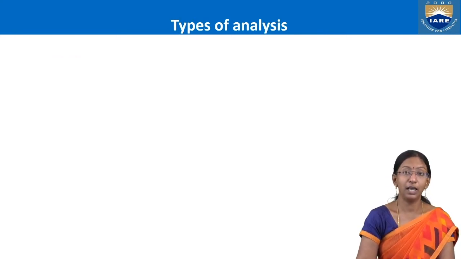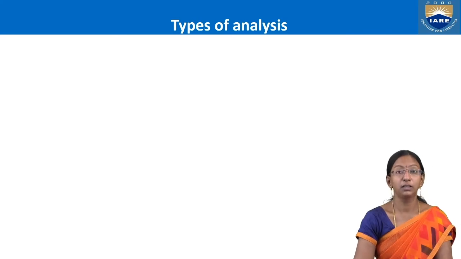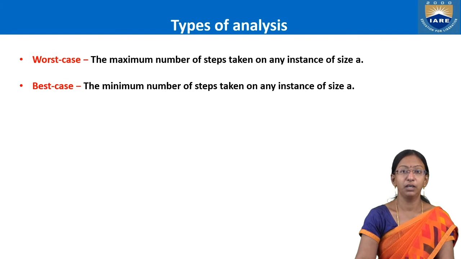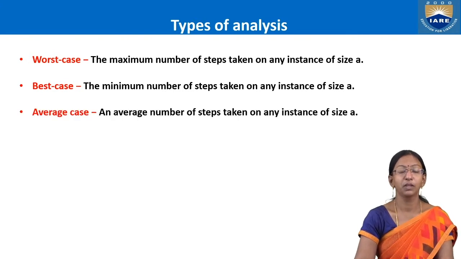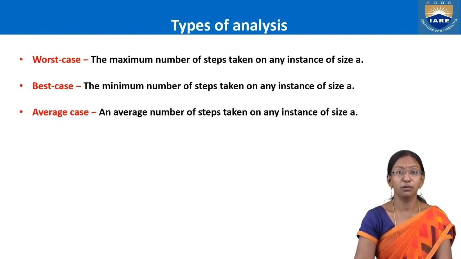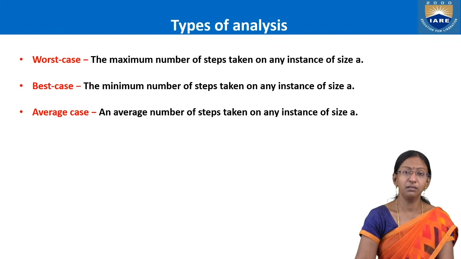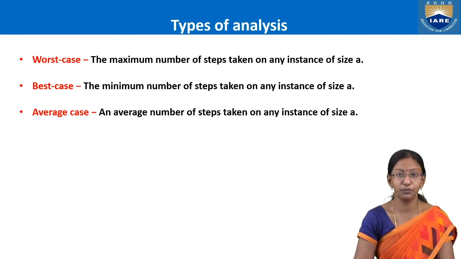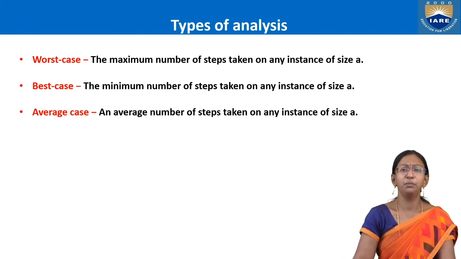Then we have to analyze an algorithm. There are three cases, right? Worst case, best case, and average case. Worst case is the maximum number of steps taken to address any solution. Best is the minimum number of steps. Average, I can say, is the optimal number of steps. Optimality means what?